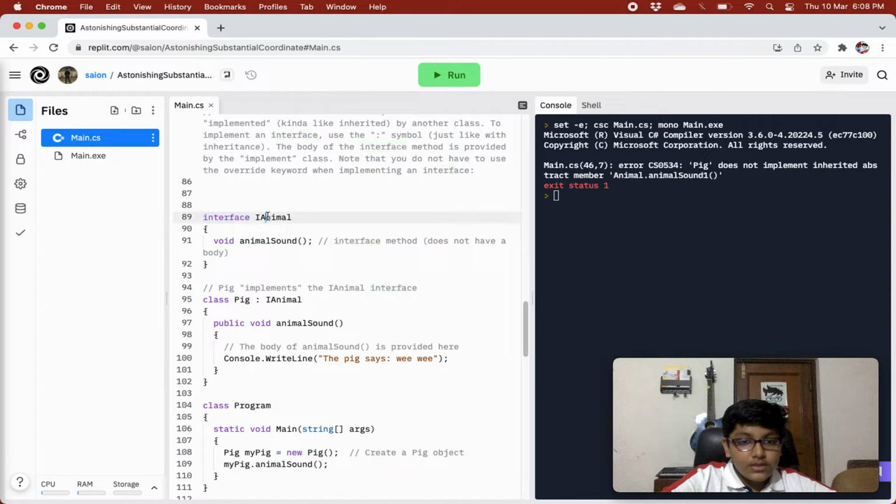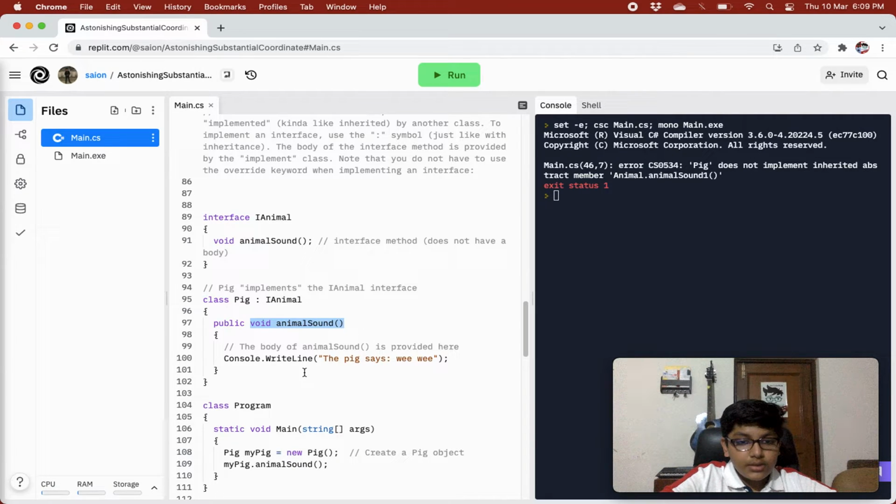So we have an interface, and we have named it IAnimal so that we can differentiate between normal classes and interfaces. This I represents that this is an interface, right? In it we have our abstract method animal sound. Then we have a class Pig, and that implements IAnimal, right? The Pig class implements IAnimal. We have our animal sound method, and we don't need to give the override keyword. We are directly giving it a body, like however we create any new method.